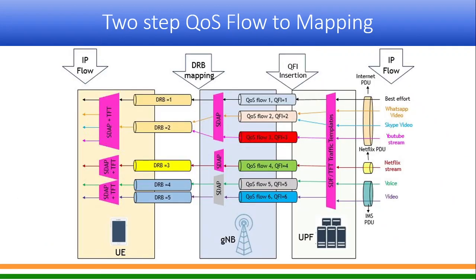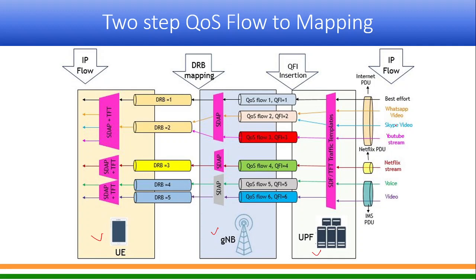Okay, so now the same thing I wanted to explain in a better way, on a downlink data flow, using this diagram. So here again you have UE, you have G node B, and you have UPF. I am showing this so that I make it very clear, develop the concept, and then go on to different parameters which are mostly theoretical.